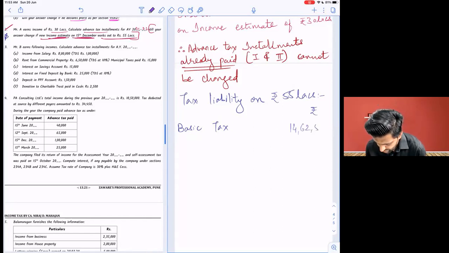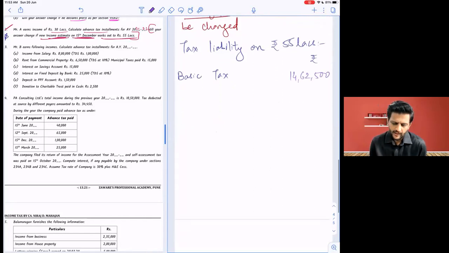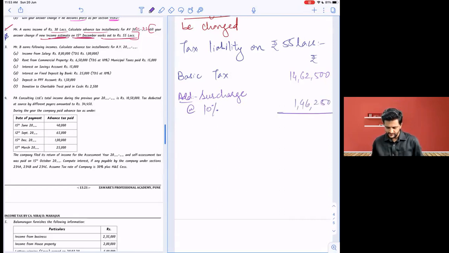You are going very fast. Add surcharge now, or add cess first? Surcharge first, at the rate of 10%. So 1,46,250. Add them up, so plus 10% is 16,08,750.